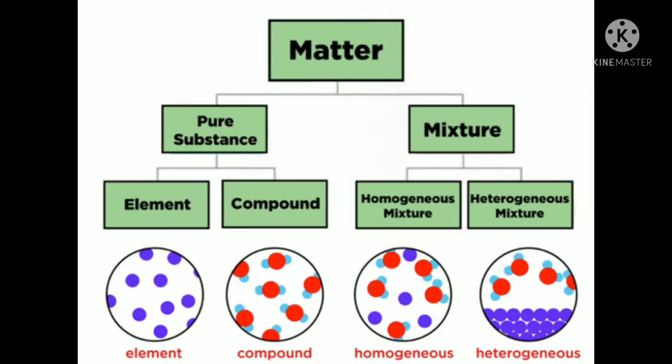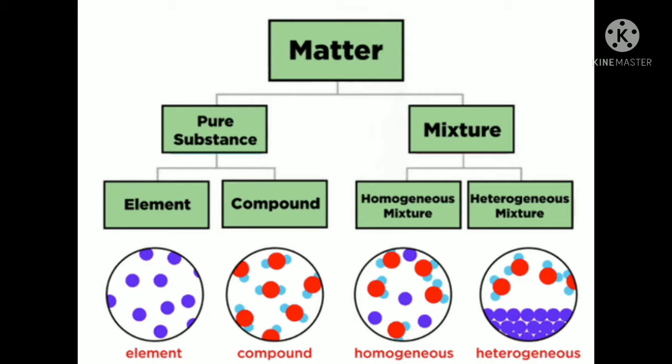So matter can be divided into pure substances and mixtures. A pure substance is what? The element and the compound. Elements are mainly the 118 elements which we find in the periodic table, and in our earth's crust. That is the element. And a compound is made of two or more elements. A mixture has two types, homogeneous and heterogeneous. Now we'll go through the chapter concept by concept.